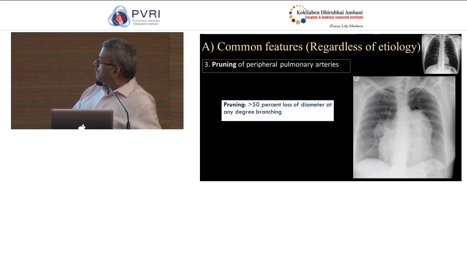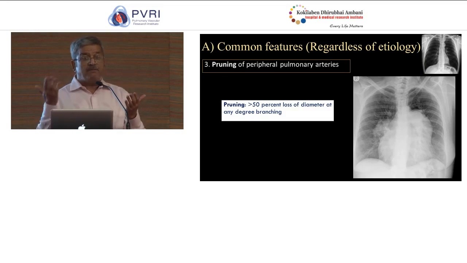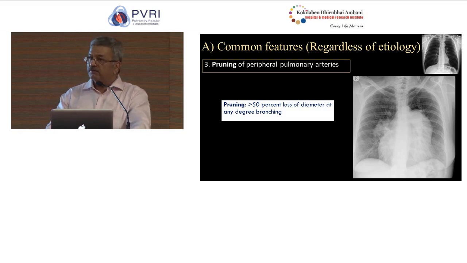Why this doesn't go forward? Okay. Reasonably secure marker in terms of differentiating patients with increased flow and PAH vis-a-vis patients with hyperkinetic pulmonary circulation.